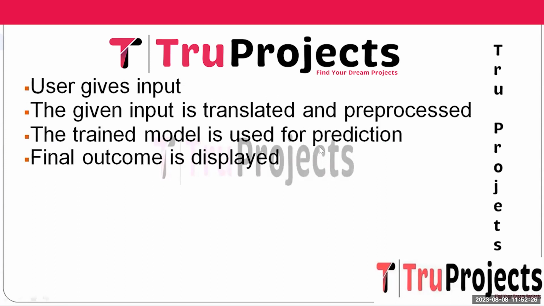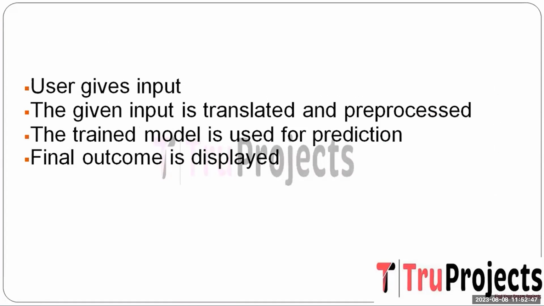And the next step is the trained model is used for the prediction. Utilize the trained model to predict whether the input contains an indication of cyberbullying. Each model's prediction is based on different mechanisms. And the last one is the final outcome is displayed. Present the user with the model prediction regarding the presence of cyberbullying in the input content with the help of Flask as a web interface.